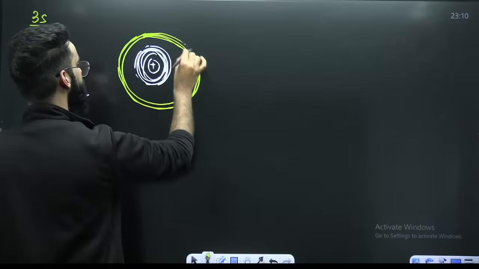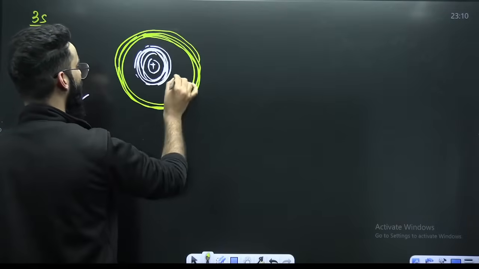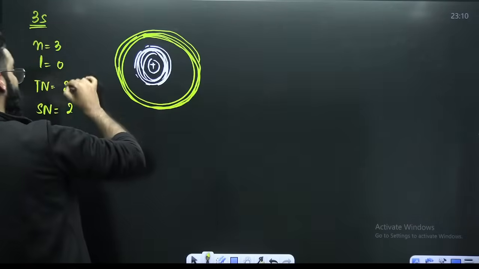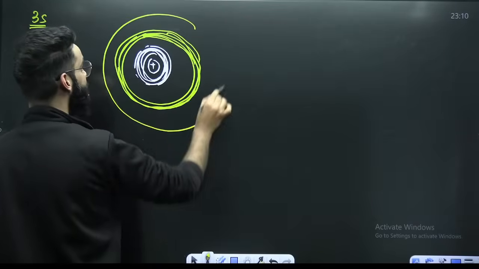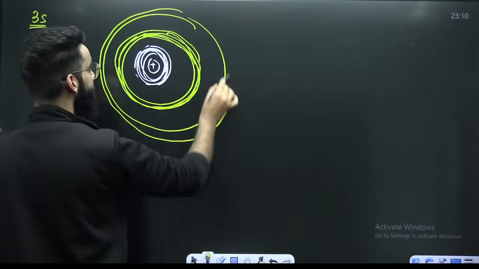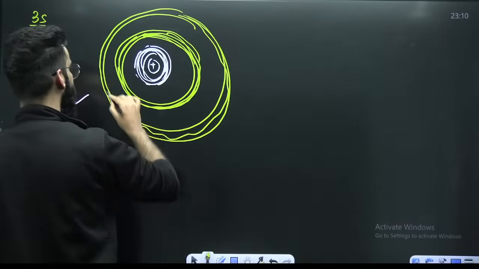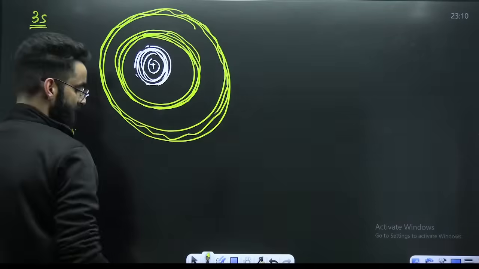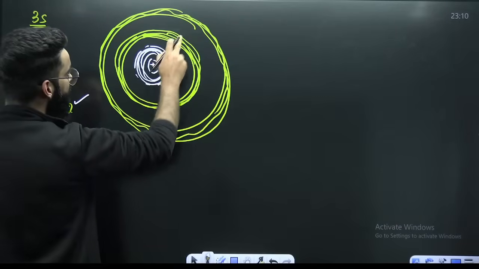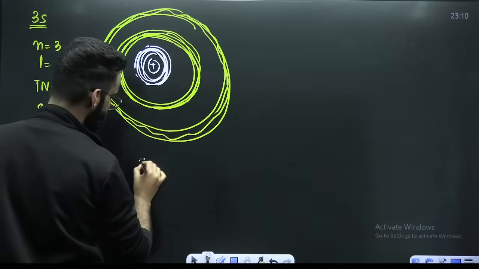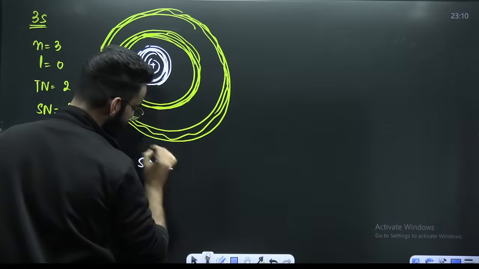After 2s, there will be 1 more spherical region. Then your 3s will start like this. So there are 2 spherical nodes.